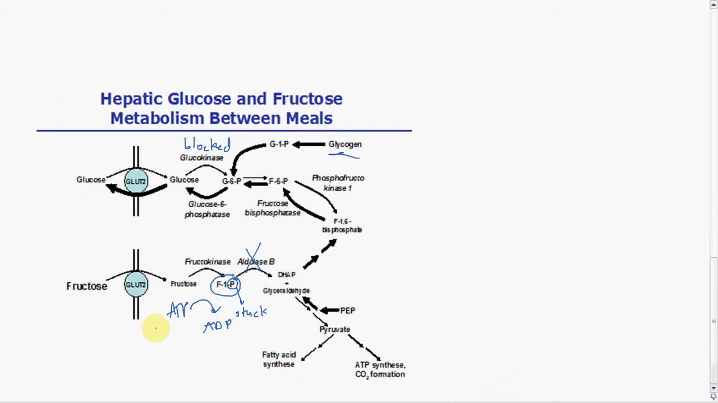So we're using up ATP, we're using up phosphate because the phosphate's not coming off, it's not going back into the cycle. And what that does is it depletes phosphate stores inside the liver cell. So the phosphate pools in liver go down, okay? And that's a problem because we need the phosphate to generate ATP, right?